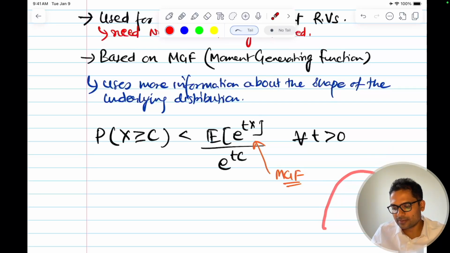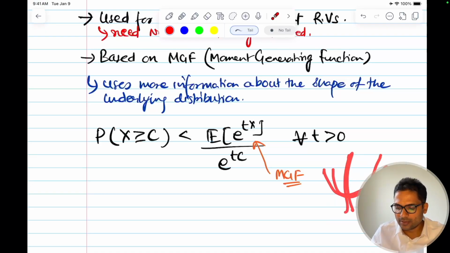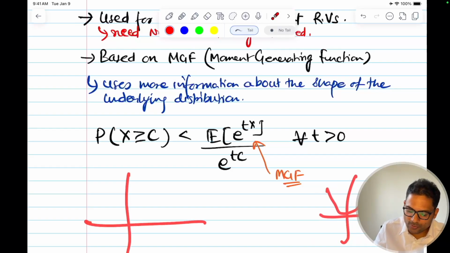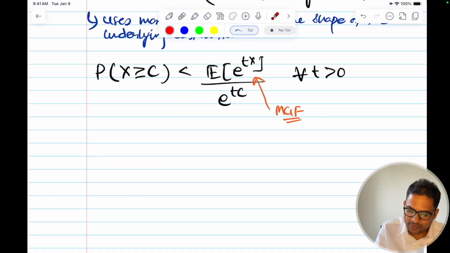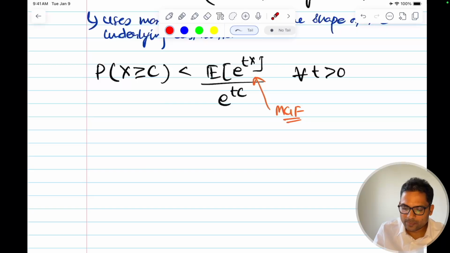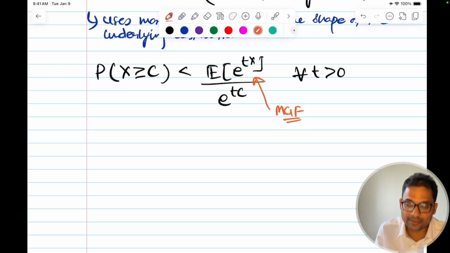This will be like that. Okay, or it will be like this. It will rise slowly, but an exponential curve rises very fast. Okay, this will be a quadratic curve. Sorry, this will be your quadratic curve like this, but an exponential curve will rise very fast like this. That's why it gives a tighter bound as the value of x increases.